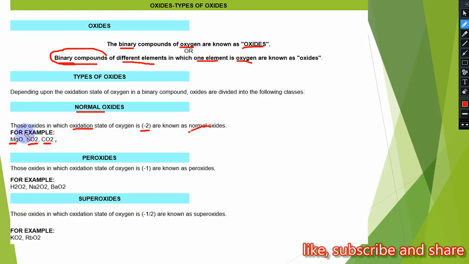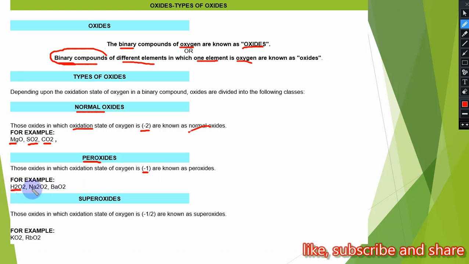In MgO, oxygen is -2 while Mg is +2, so the whole compound has no net charge. The second type of oxide is peroxide. Peroxide is the type of oxide in which the oxidation state of oxygen is -1. When oxygen is in -1 oxidation state, such oxides are called peroxides.